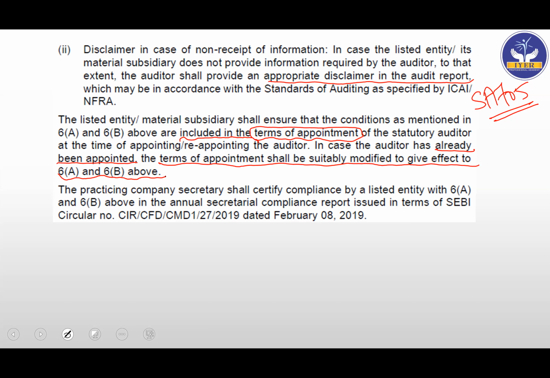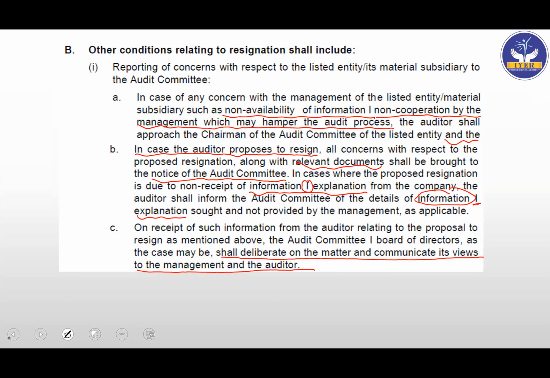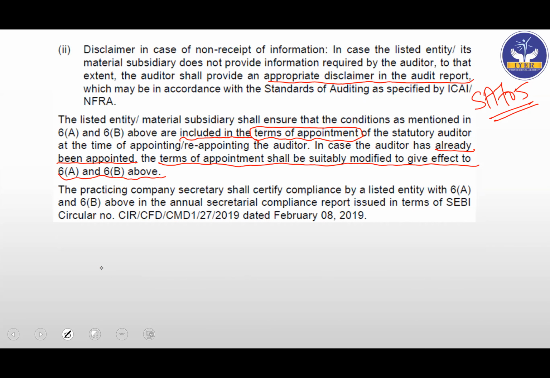Okay, so they are saying that if the auditor is already appointed, then you have to change as per 6A, 6B, so that the auditor can be properly appointed in the organization as per these conditions. Okay, so very easy part. This is what we saw. Very, very important from exam perspective. Ensure that this area is extremely strong and also this part is extremely strong, because if they ask you any condition in relation to the auditor's duties, you are able to understand.